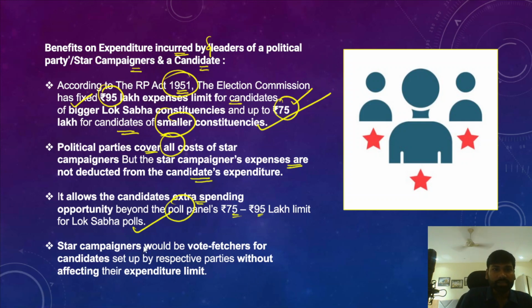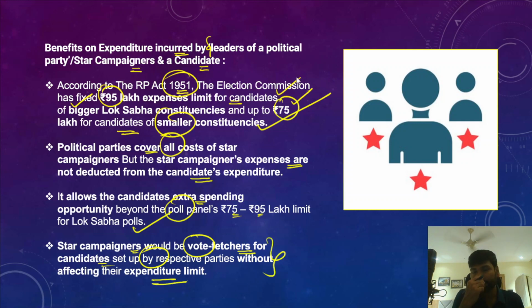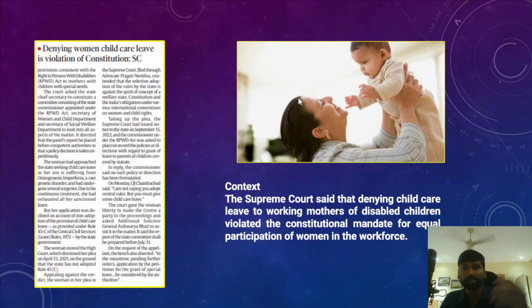And after that, the star campaigners would be vote fetchers, because they have a huge fan following and they can influence and mobilize the voters. So these star campaigners are very often vote fetchers for the candidates set up by the respective parties, without affecting the expenditure limit of the candidates. This essentially means that whatever expenses are incurred on these star campaigners would not form part of the expenditure limit set by the Election Commission of India. Okay, so these are star campaigners.